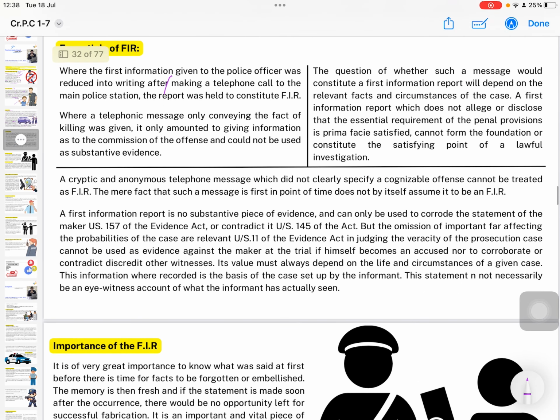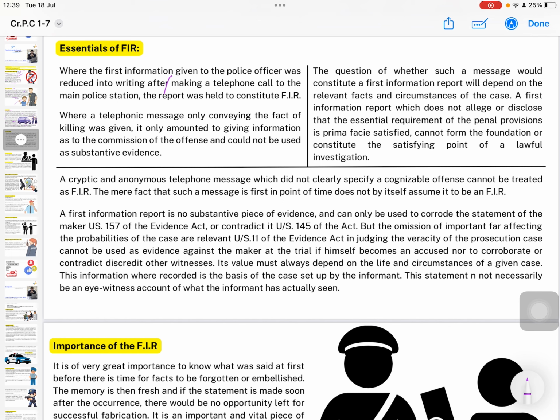Essentials of FIR. Where the first information given to the police officer was reduced into writing after making a telephone call to the main police station, the report was held to constitute FIR. Where a telephonic message only conveying the fact of the killing was given, it only amounted to giving information as to the commission of the offense and could not be used as substantive evidence. The question of whether such a message would constitute a first information report will depend on the relevant facts and the circumstances of the case.